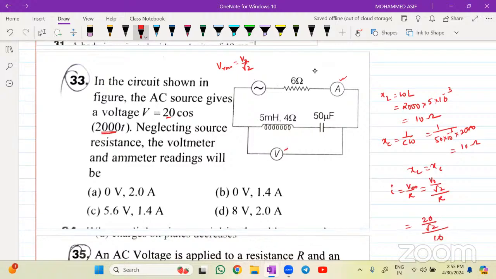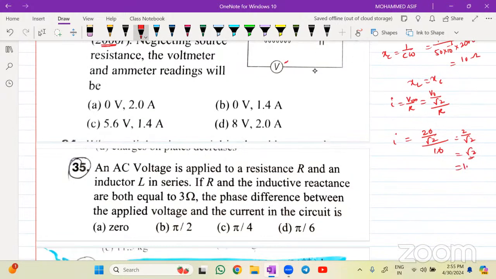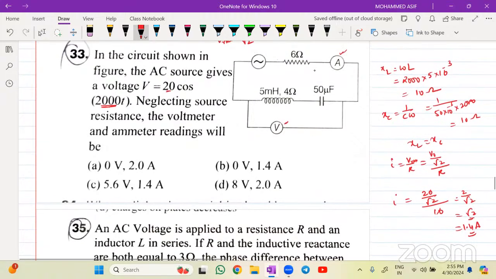So this value will get cancelled, and it will be equal to 2 divided by root 2, which is root 2. Current is root 2 ampere. Root 2 means how much? 1.4 ampere. So the current flowing through this one is 1.4 ampere.